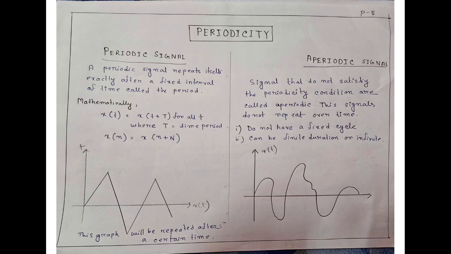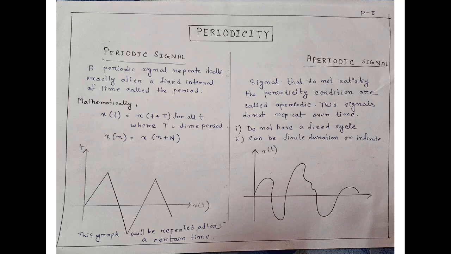So next one is periodicity. We can divide it into two signals. One is periodic and another one is aperiodic. So a signal that repeats itself exactly after a fixed interval of time is called a periodic signal.